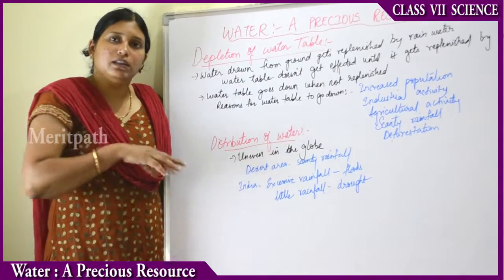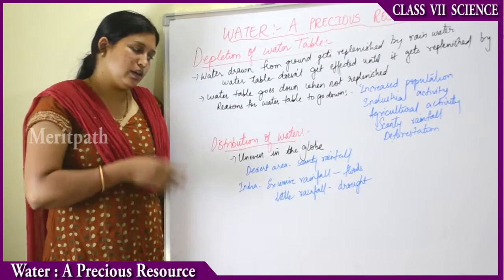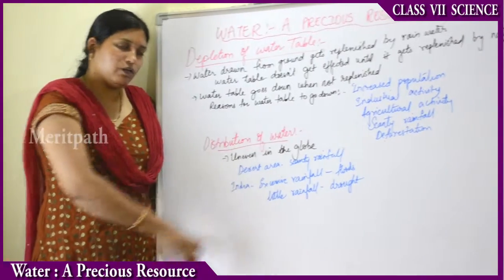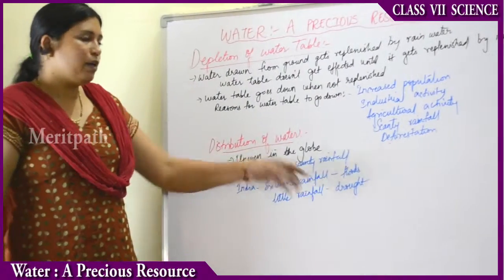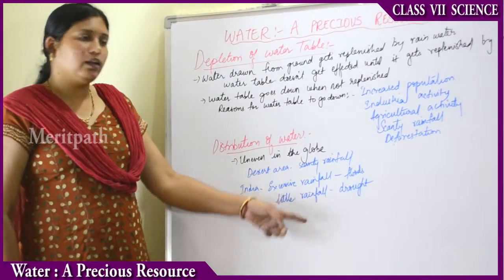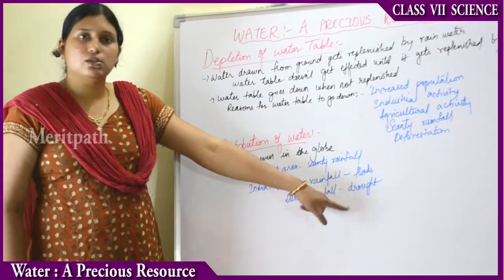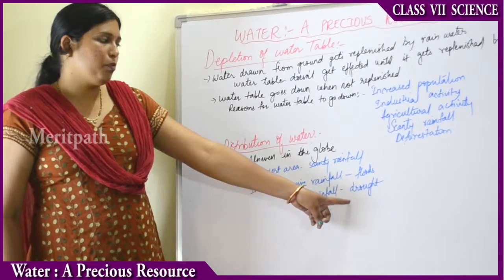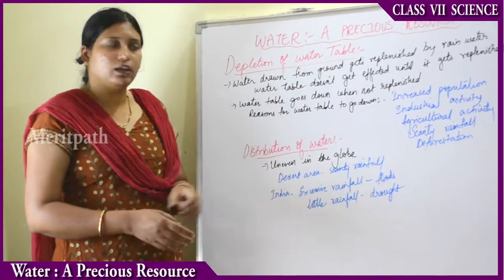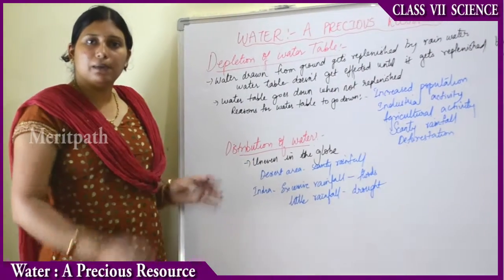Whereas in India, there are many different types of areas. There are some areas where there will be excessive rainfall that will cause floods. Whereas in India only, some other areas will have very little rainfall that will cause drought. That means no rainfall, crops cannot grow properly. So the distribution of water on our globe, on our earth, is completely uneven.